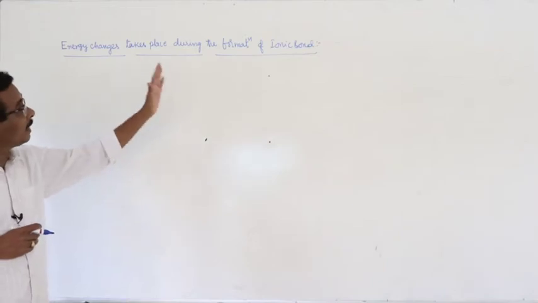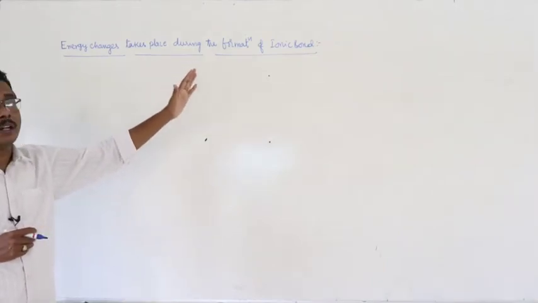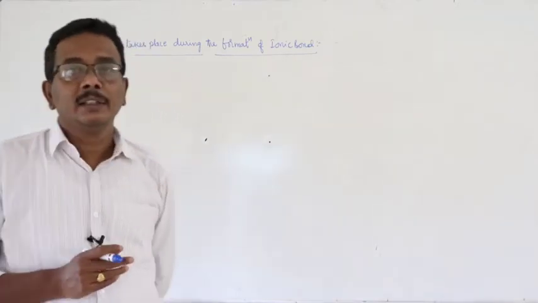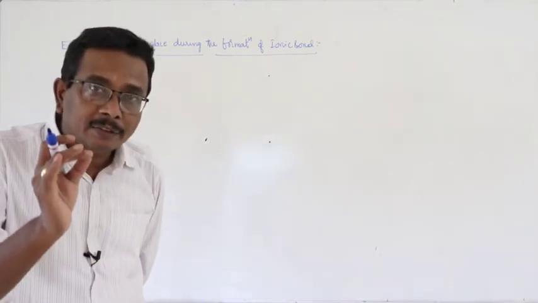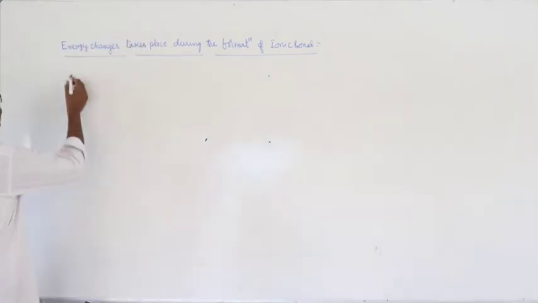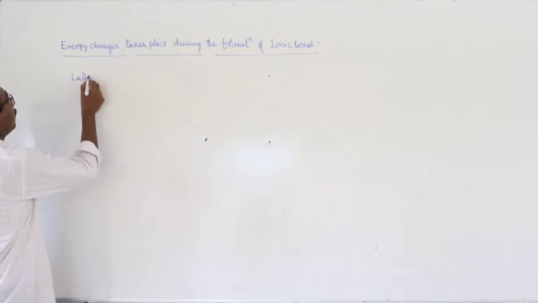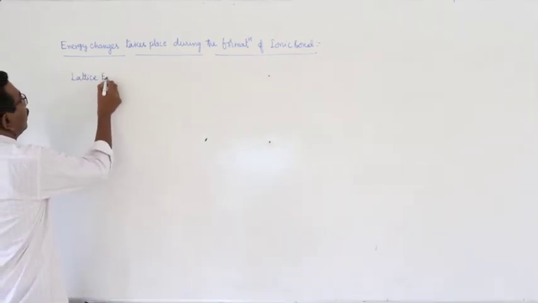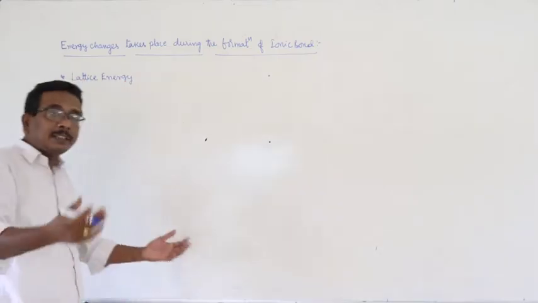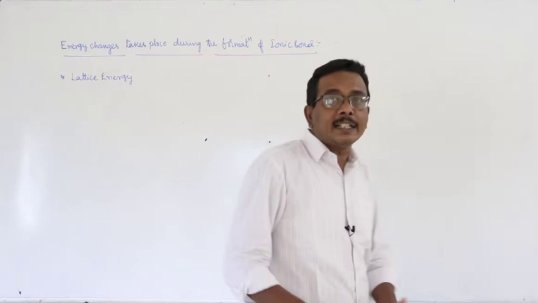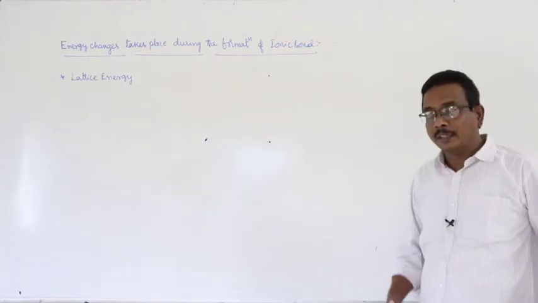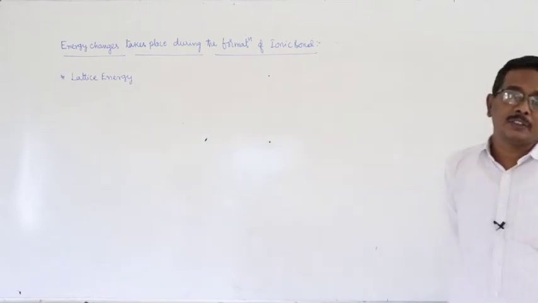What about the energy changes that take place during the formation of ionic bond? Totally, that can be dealt with a term that is lattice energy. Here the calculation of lattice energy is nothing but the calculation of energy changes that take place during the formation of ionic bond. But how can you define lattice energy?